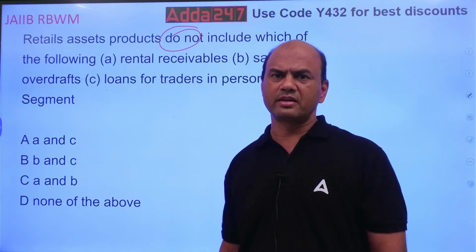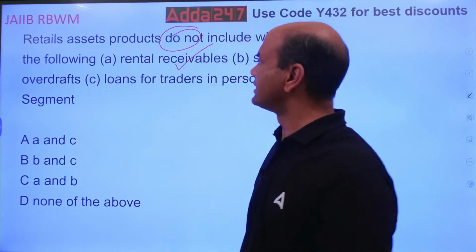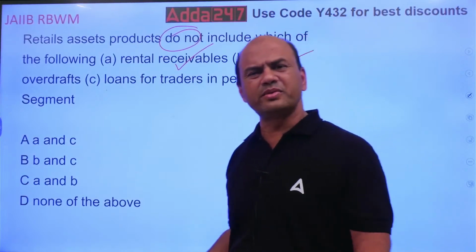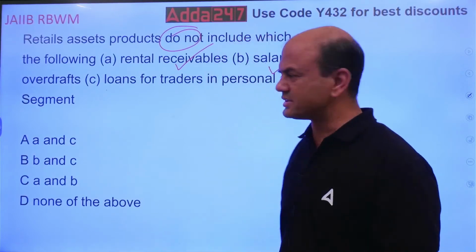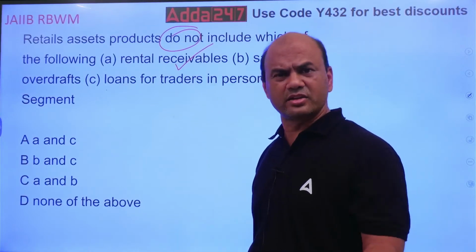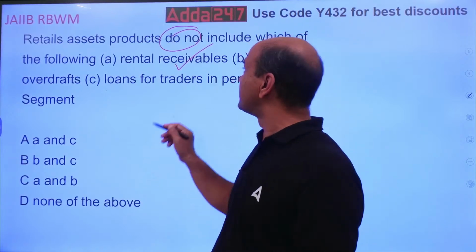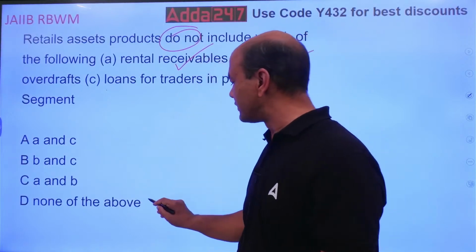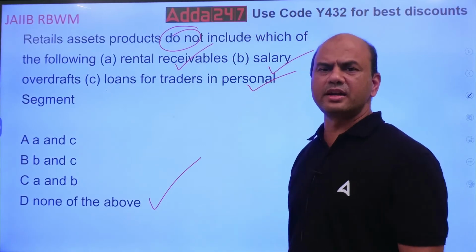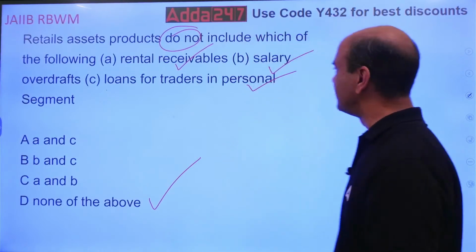Do you have that? Yes, you have this. Salary overdraft, it is there. Salary ODs are a common feature. Loans for traders in personal segment, that is also given. Because these are the needs, right? So none of the above. All are included in the retail segment. Next.